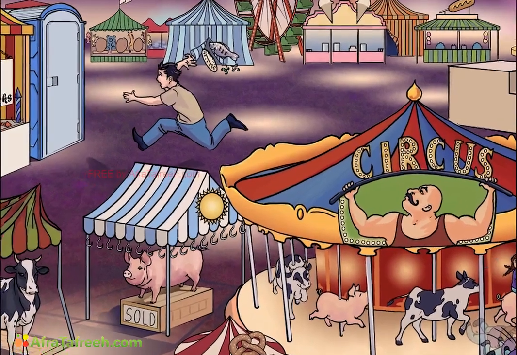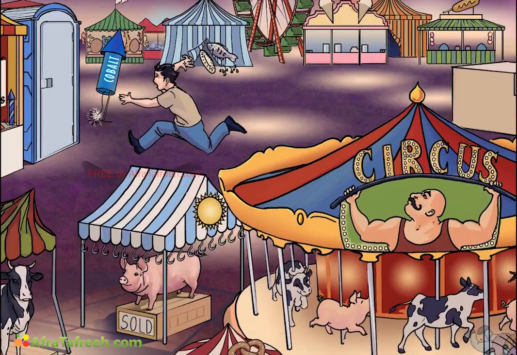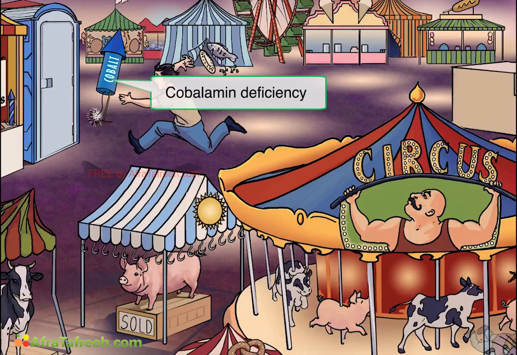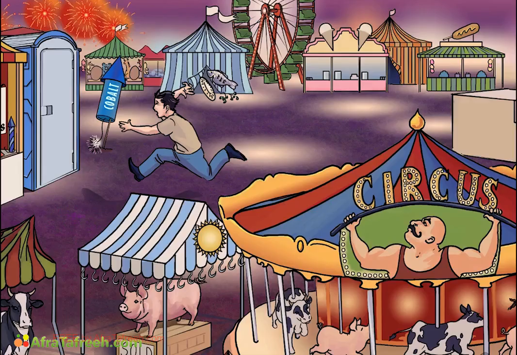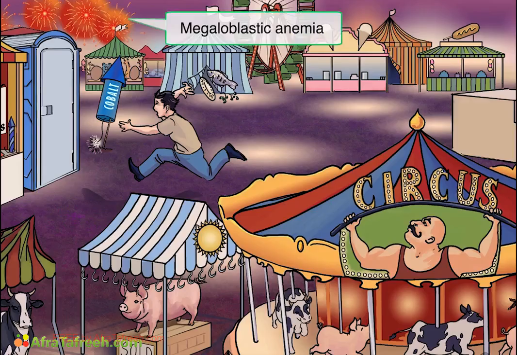So here we're going to draw a B12 firework, but another name for B12 is cobalamin, so we're adding a nice cobalt blue firework. If you look up, some fireworks are bursting into giant red circles that look kind of like red blood cells, which should help you remember megaloblastic anemia. Get it? They're blasting because they're fireworks.